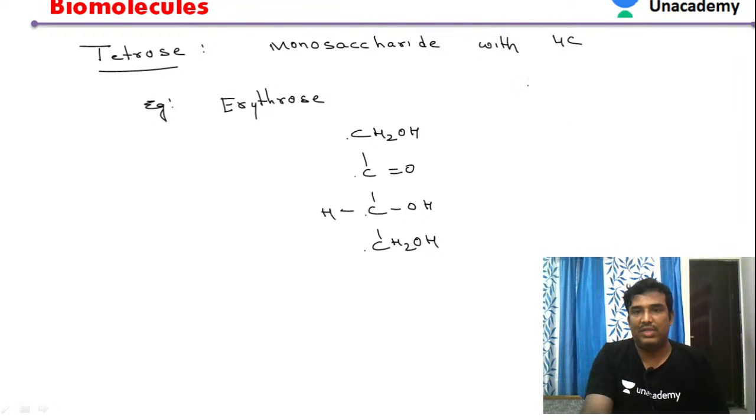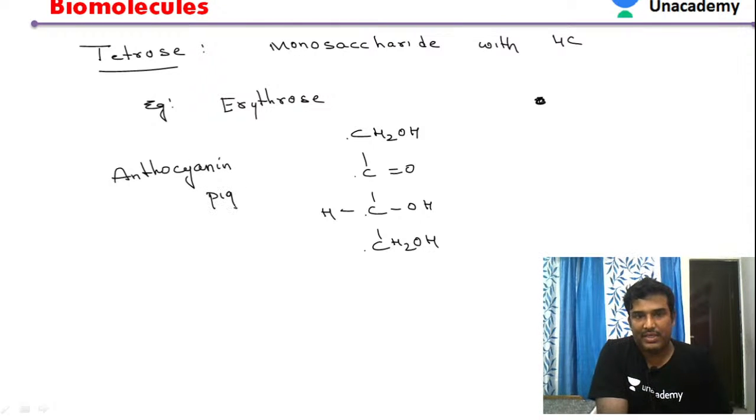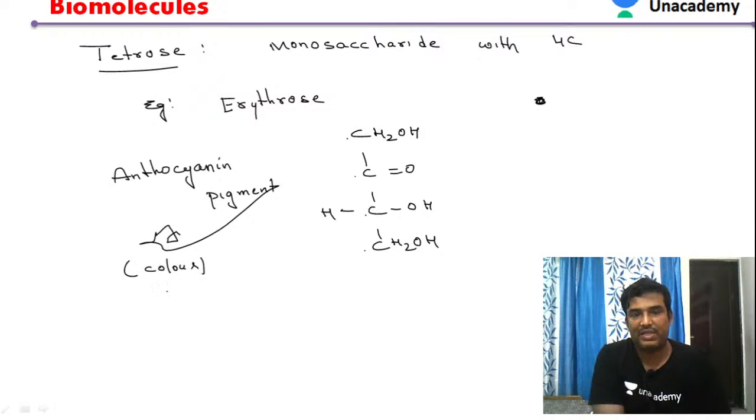So what is the importance of this erythrose? It is involved in formation of anthocyanin pigments, which gives color actually. These anthocyanin pigments give color. So that is about the tetrose.